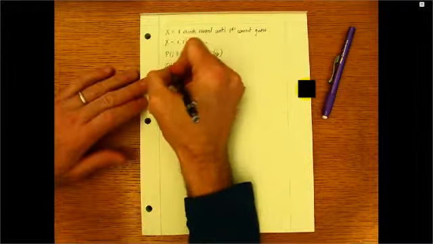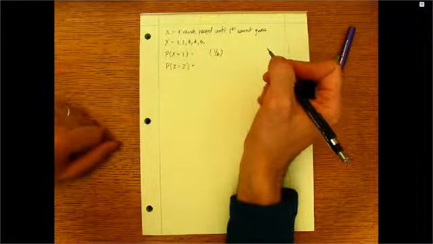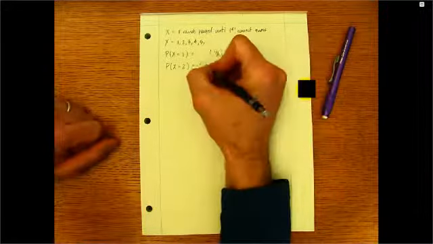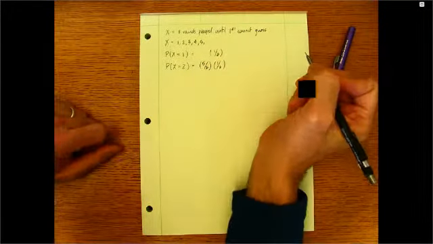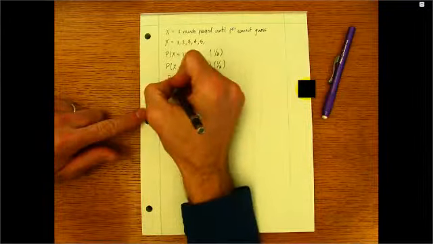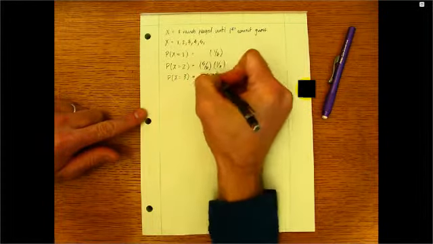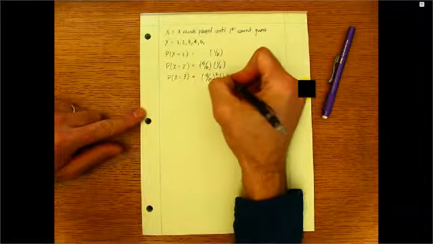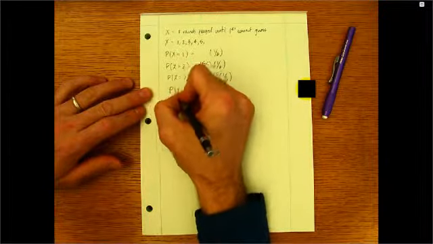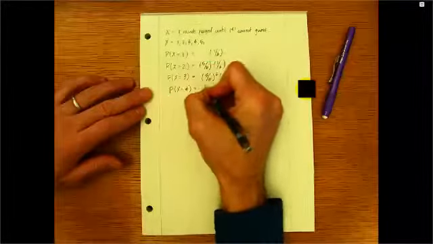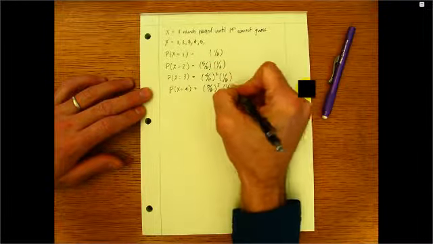What about the probability that the game ends on the second round of play? Well, in order for this to occur, we have to have an incorrect guess, so that's a 5/6 probability, followed by a correct guess on the last guess, a 1/6 probability. What's the probability that X is equal to 3? Well, here we'd have a 5/6 probability twice, because we've got 2 incorrect guesses followed by a correct guess 1/6 of the time. And the probability that X is equal to 4? Well, here we'd have 3 incorrect guesses followed by a correct guess.